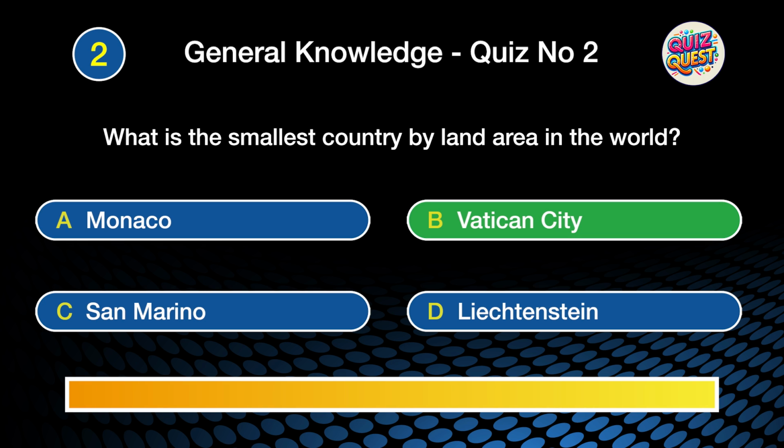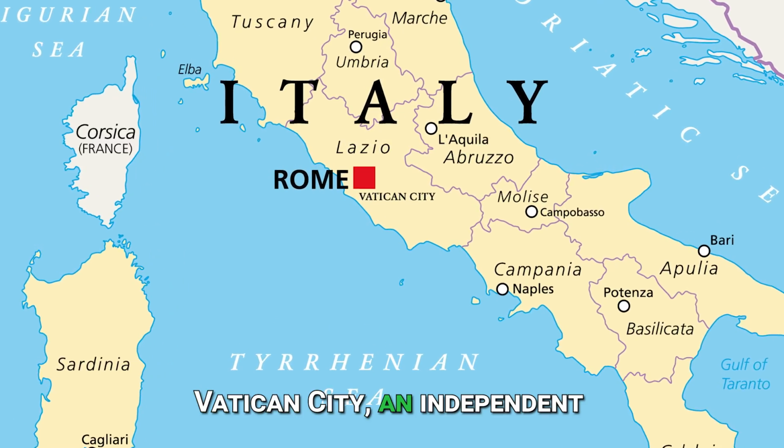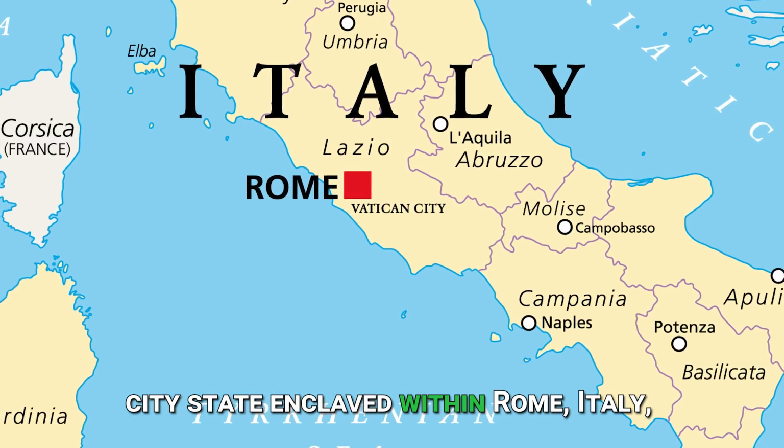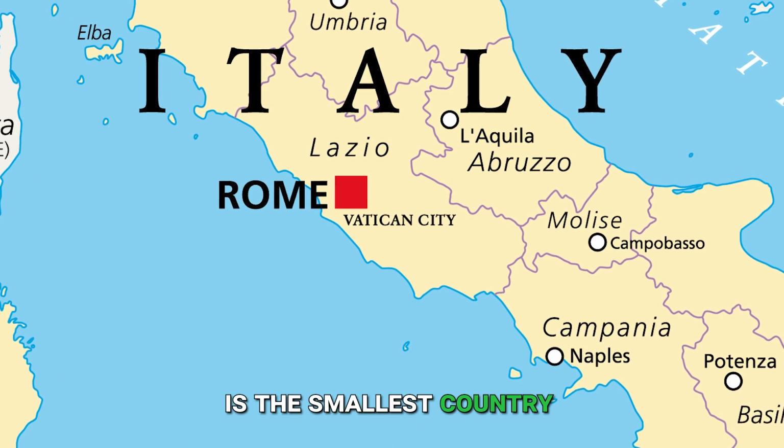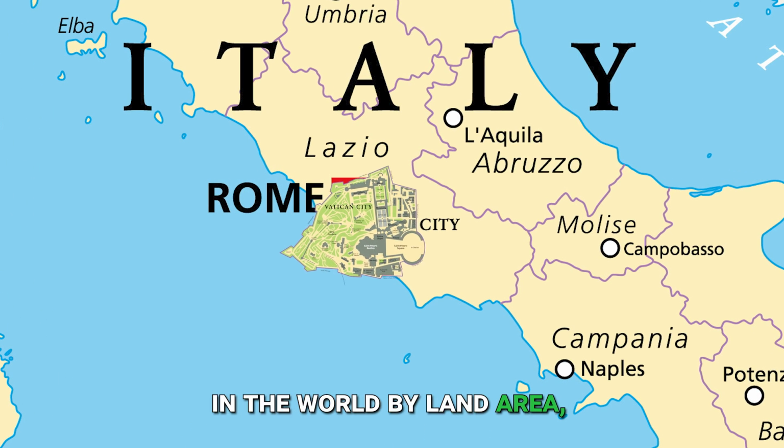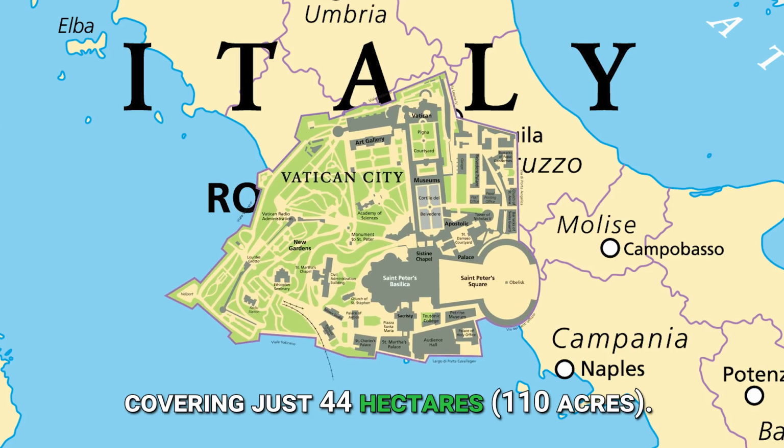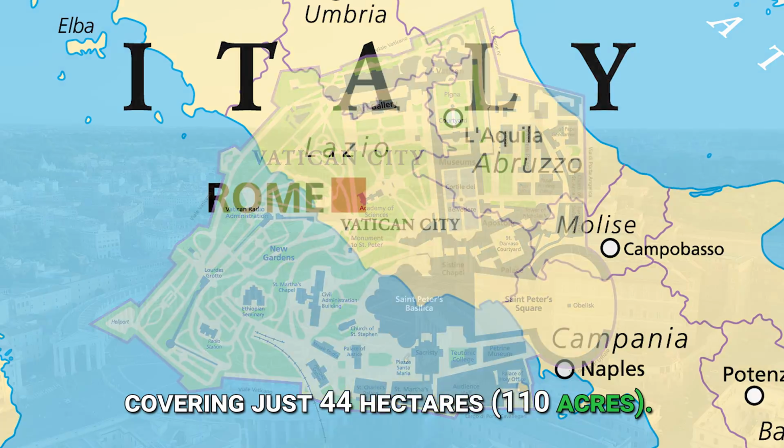The correct answer is B. Vatican City. Vatican City, an independent city-state enclaved within Rome, Italy, is the smallest country in the world by land area, covering just 44 hectares, about 110 acres.